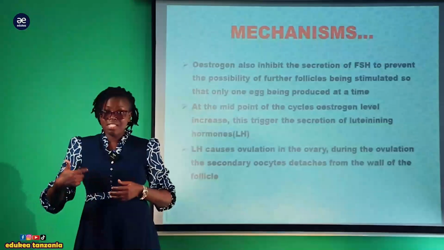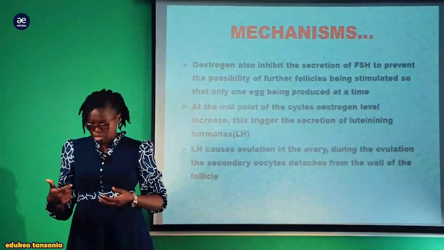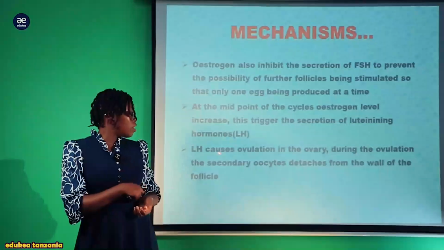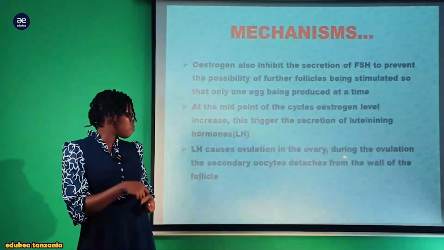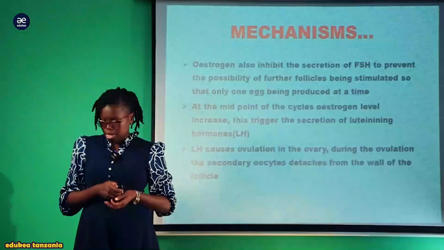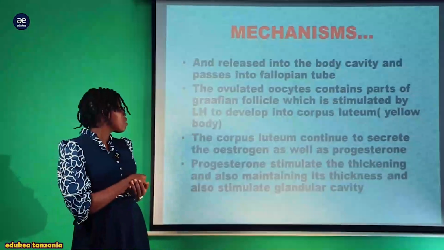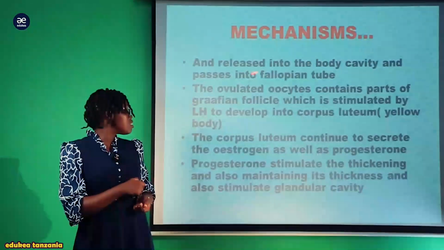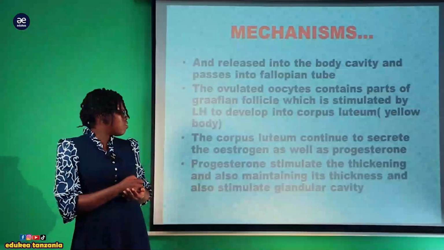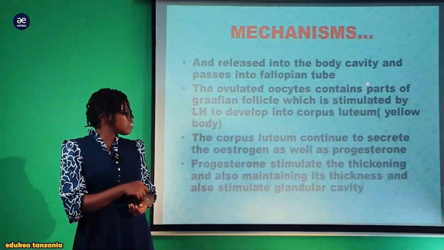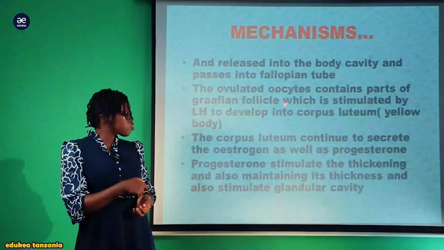And ovulation is the release of the matured egg from the ovary to the oviduct for fertilization. So luteinizing hormone causes ovulation in the ovary. During ovulation, the secondary oocyte detaches from the wall of the follicle, from the ovarian wall, and is released into the body cavity and passes into the fallopian tube where fertilization tends to take place. Na vile vile, the ovulated oocyte leaves part of the Graafian follicle, which is stimulated by luteinizing hormone to develop into corpus luteum.